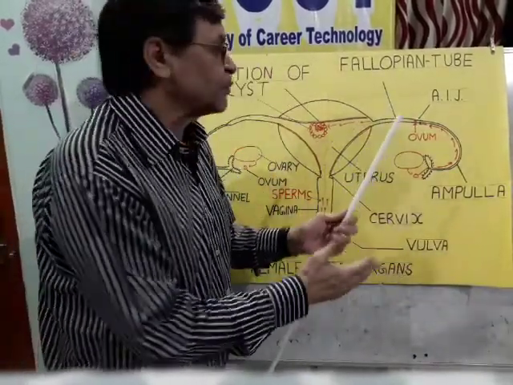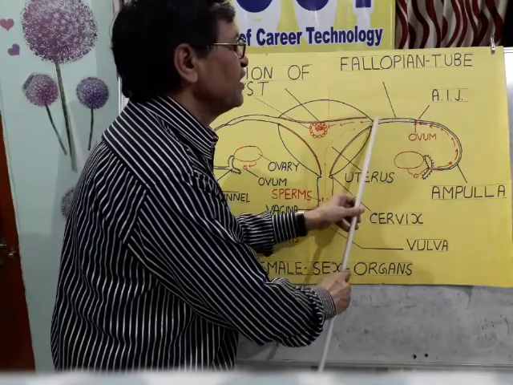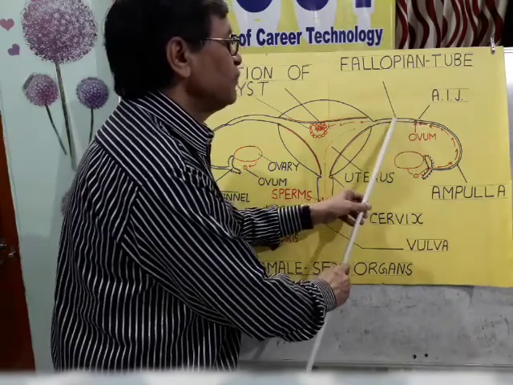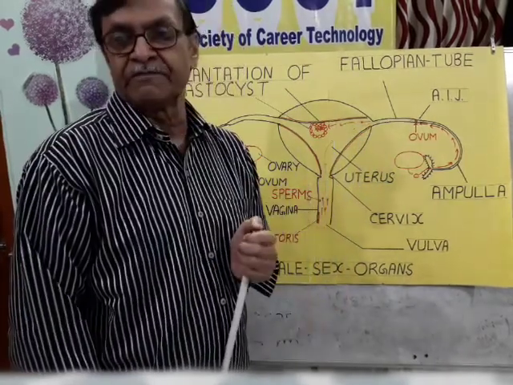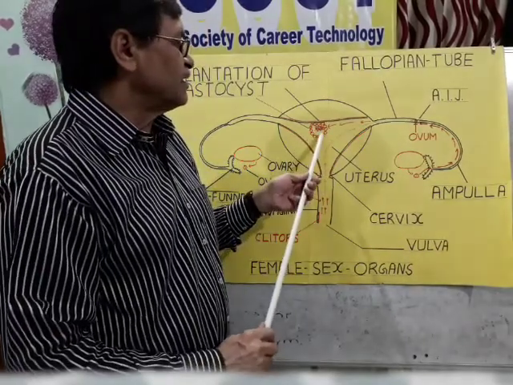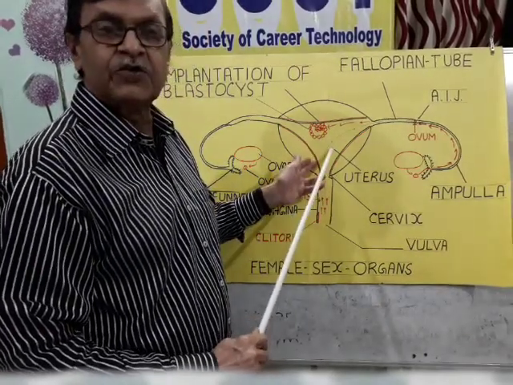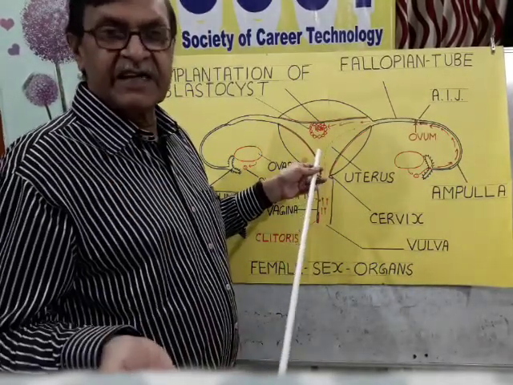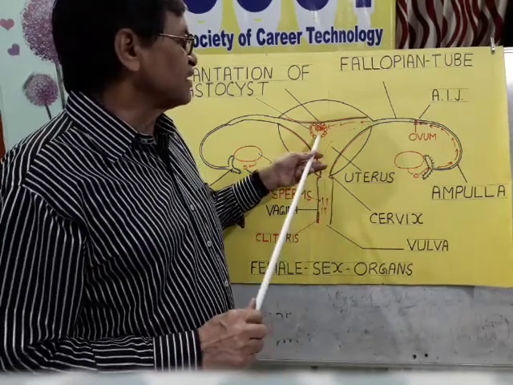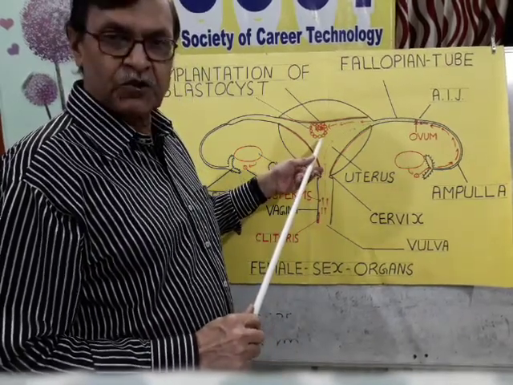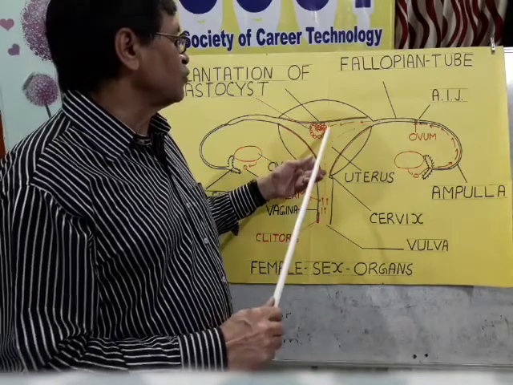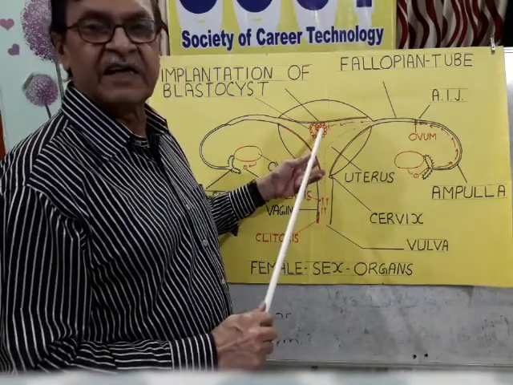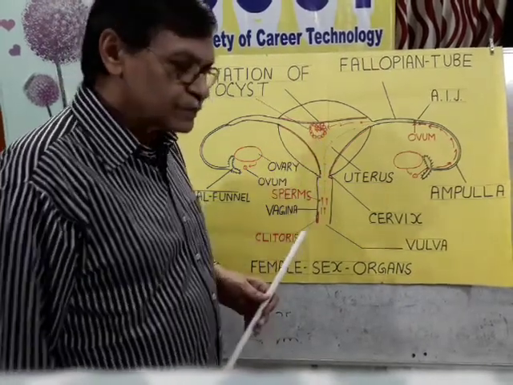So a third type of cilia help in moving the embryo towards this side. By the time it reaches the uterus, 8 days have passed and it has developed up to the level of blastula, having the surrounding trophoblast cells and the inner cell mass.